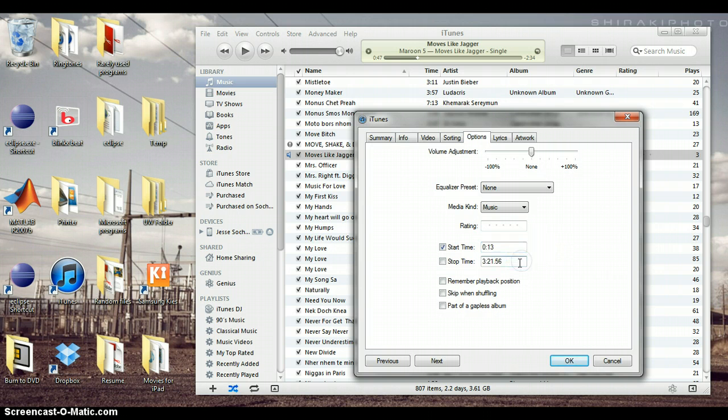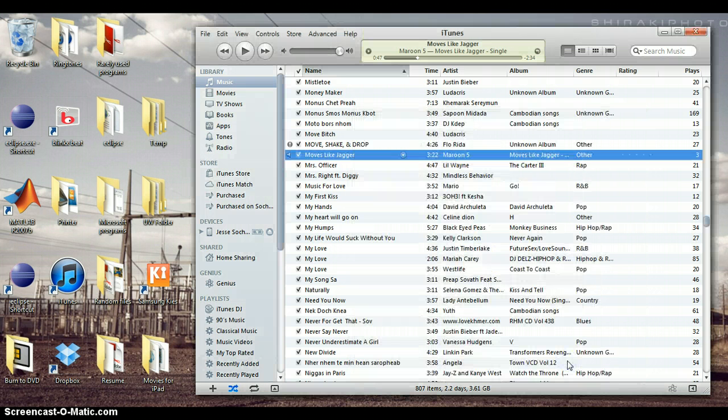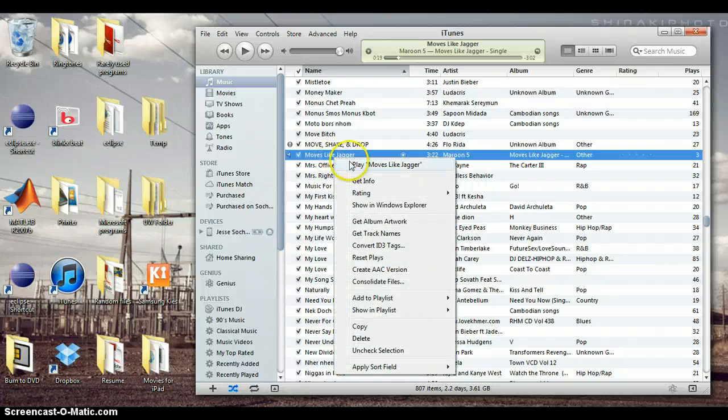So the stop time has to be 43 seconds, which makes it 30 seconds long. Click OK. Double click the song to play and make sure you selected the correct portion. When ready, right click the song and select Create AAC version from the menu.